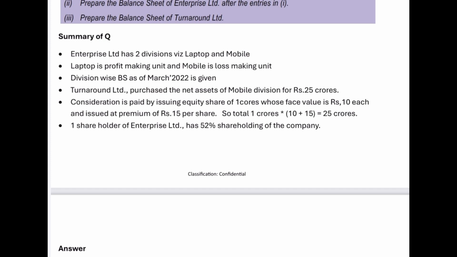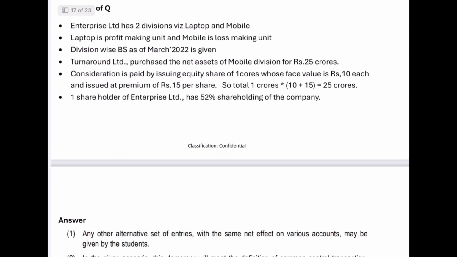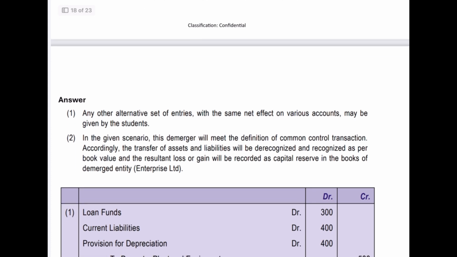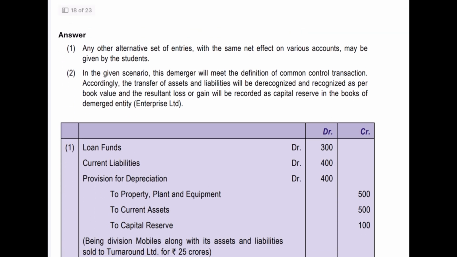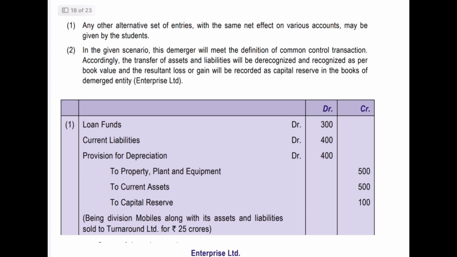And one shareholder of Enterprise Limited has a 52% stake in the company. So this is the summary of the question. Now we'll go through the answer. Any other alternative set of entries might be possible, but I have tried to give the standard journal entry that needs to be followed.